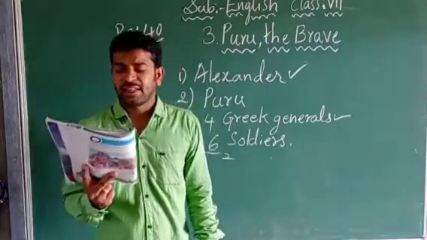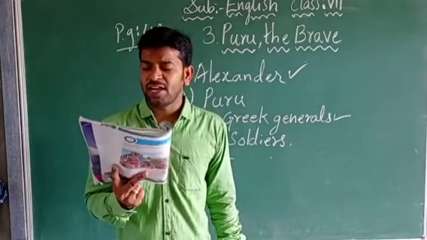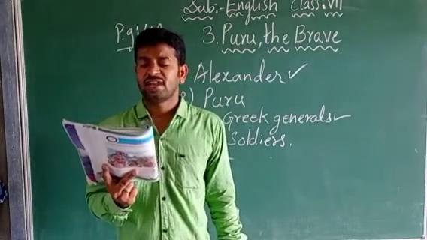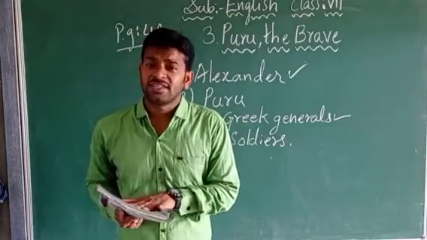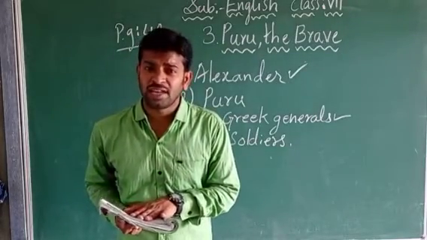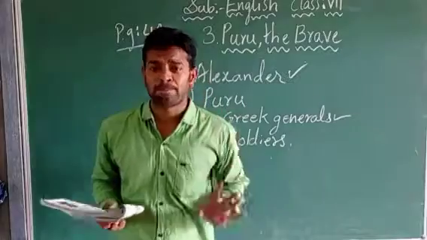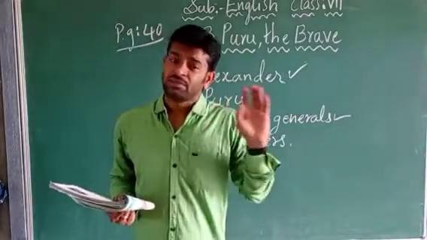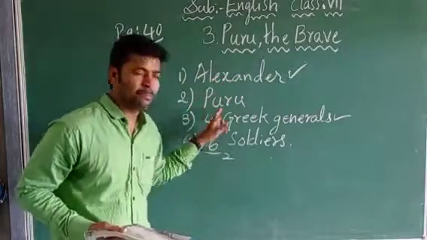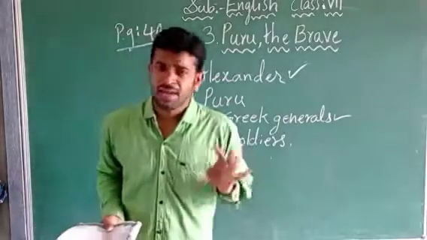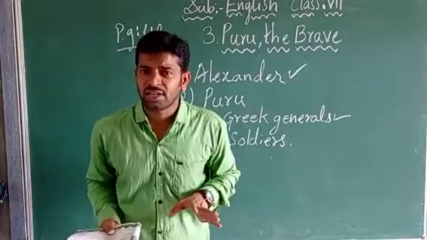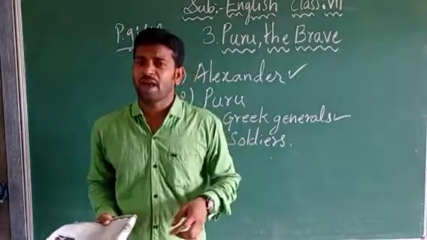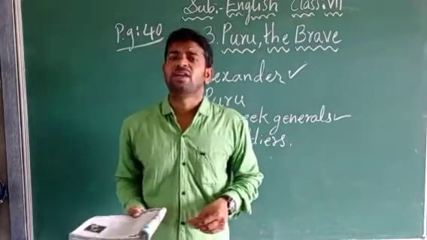Now Alexander is telling, the battle of Jhelum will go down in the history of our country. So when they are talking to each other, already the war has been completed. The war has been completed between King Alexander and Puru. After the completion of the war, they are sitting at the bank of the river and they are making some conversation.